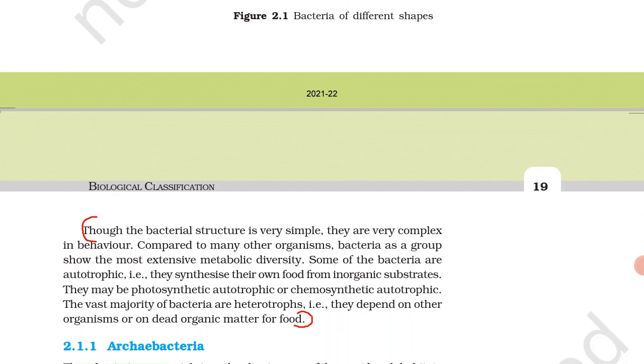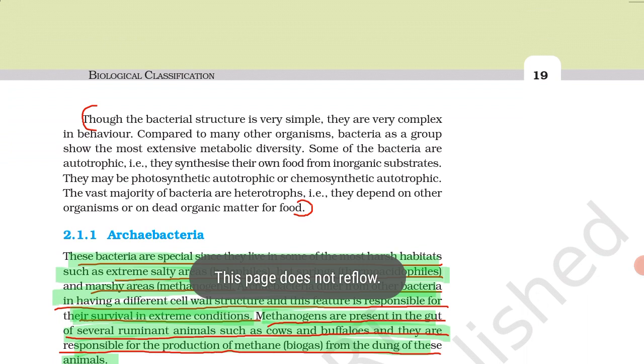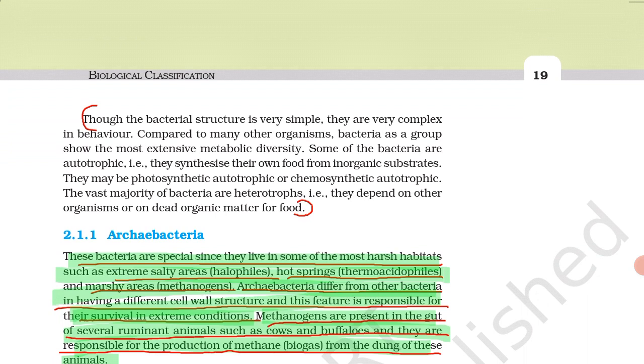They may ask a question like, what are the different shapes of bacteria? They may ask for the scientific names of the various shapes of bacteria, like spherical, coccus, and comma shape, vibrio. So you must remember all these four types. Though bacteria structure is very simple, they are very complex in behavior. Bacteria are very simple in their structure, but very complex for human beings.